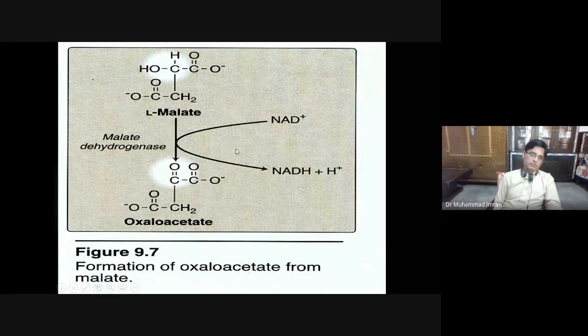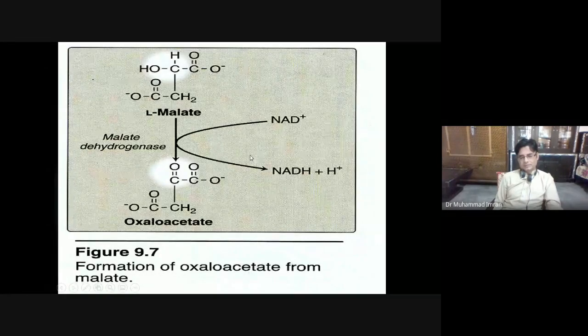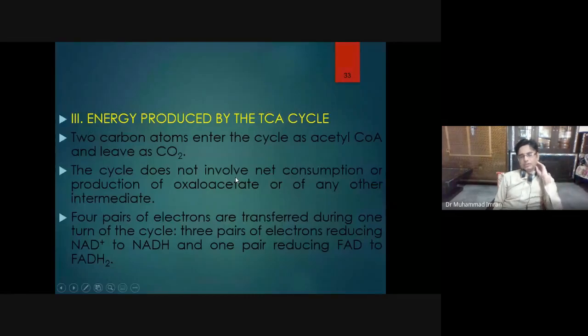So overall, three NADH produce 9 ATP, one FADH2 when oxidized in the electron transport chain produces 2 ATP, and one molecule of GTP. GTP is equivalent to one molecule of ATP. So 12 ATPs are produced during the oxidation of acetyl-CoA during Krebs cycle.